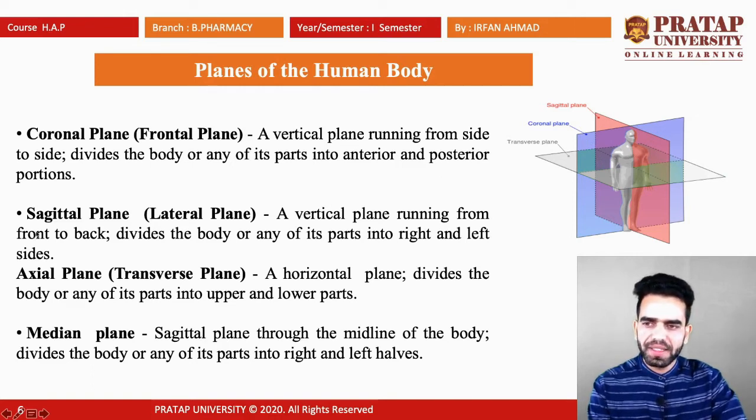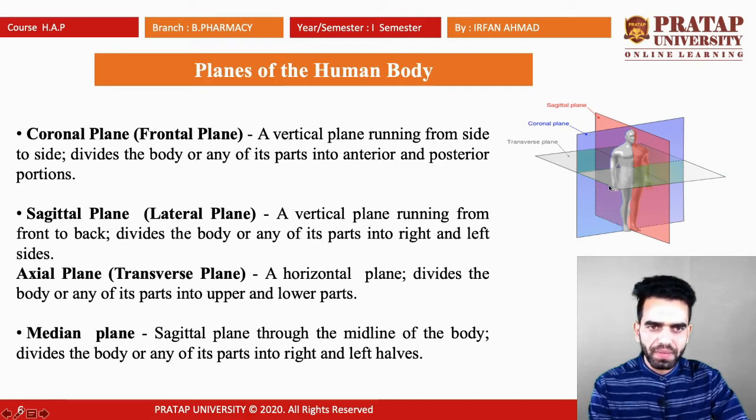The second plane is the sagittal plane, which is also called the lateral plane. The sagittal plane is a vertical plane running from front to back. This one was from side to side, but this is from front to back. It divides the body or any of its parts into right and left sides. That's called the sagittal plane or lateral plane.